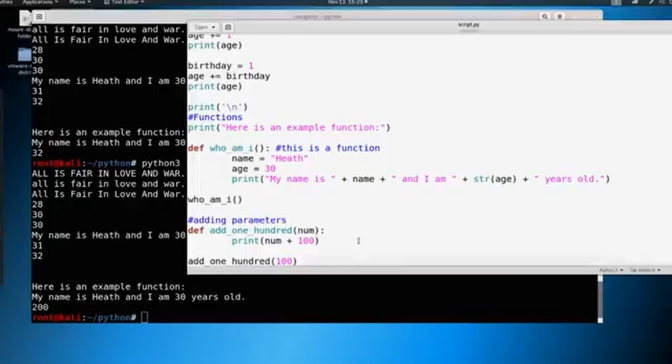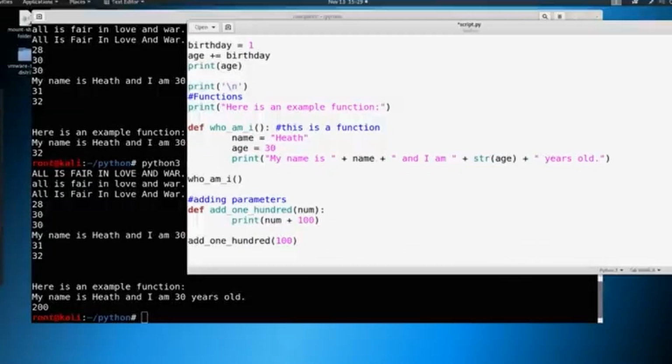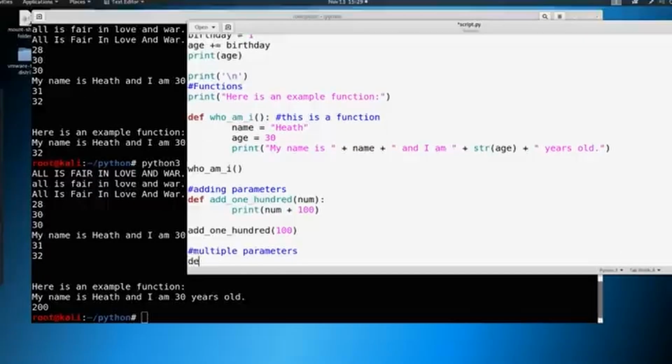So we can build upon this even more. So what if we want to use multiple parameters? Okay, let's do multiple parameters. And we want to define an add function. We're just going to make an add, even though it's built into Python, we're going to make our own. So we're just going to say add x and y.